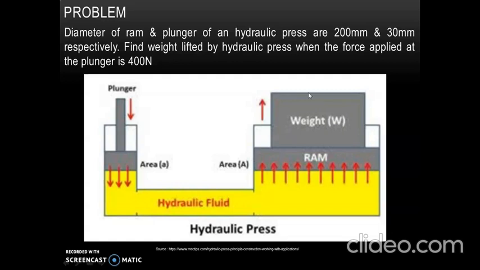To find out the value of W, we will use Pascal's law, which states that intensity of pressure is same in all the directions. So intensity of pressure at plunger will be equated to intensity of pressure at ram.